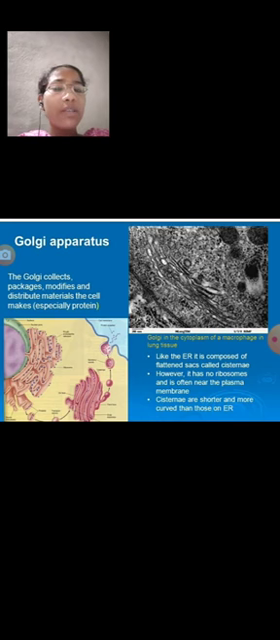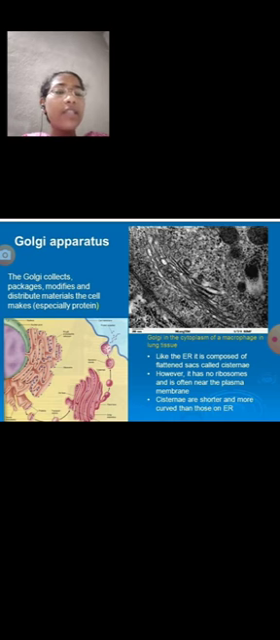The Golgi complex is also involved in the formation of primary lysosomes, and it produces yolk in eggs. It is involved in the metabolism of sulfates, and the main function of the Golgi complex is secretion. Secretion is the main function of the Golgi complex.